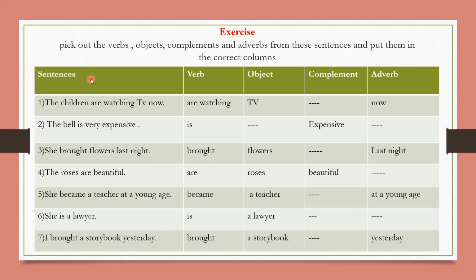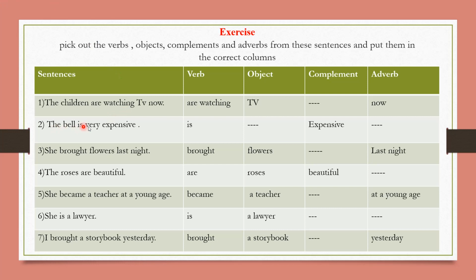So what is the first sentence? The children are watching TV now. If you want to divide the sentence into two parts, the subject and the predicate, what will be the answer? The children is here. This is the subject. And are watching TV now is the predicate. How is it divided? Are watching is a verb, then TV is the object and now is the adverb.